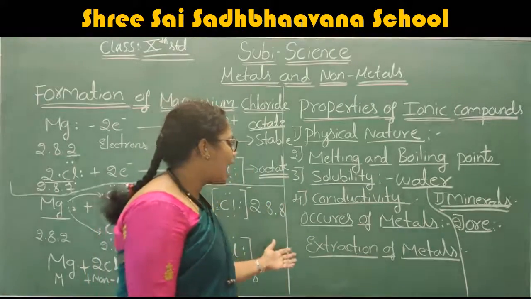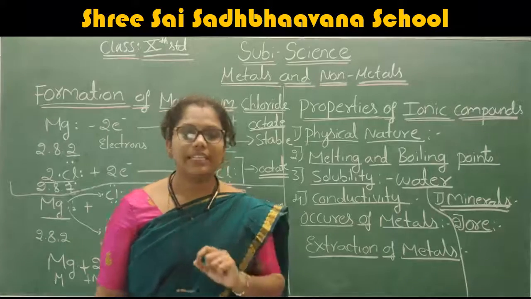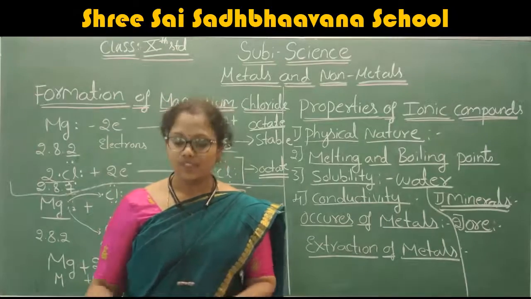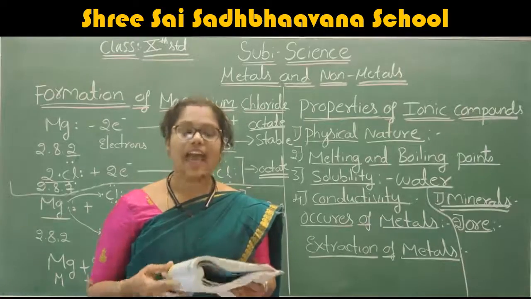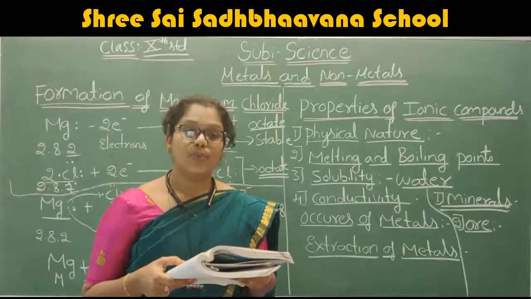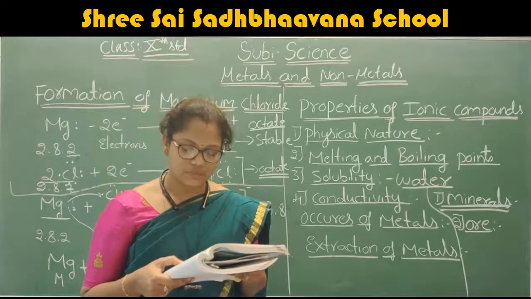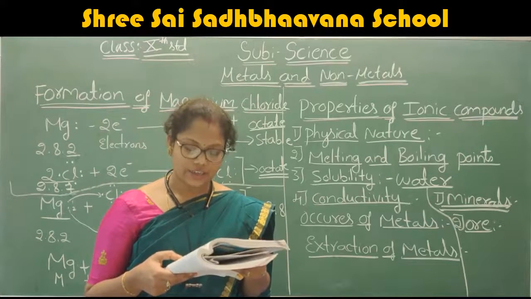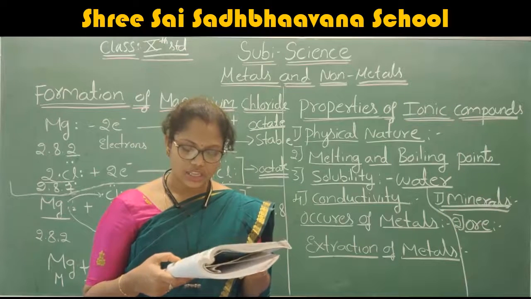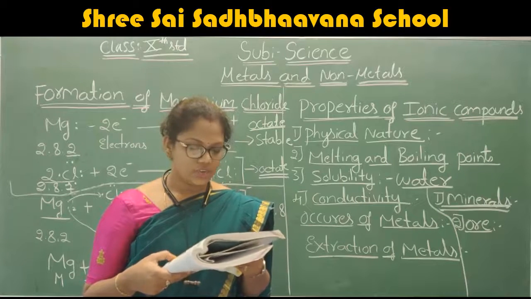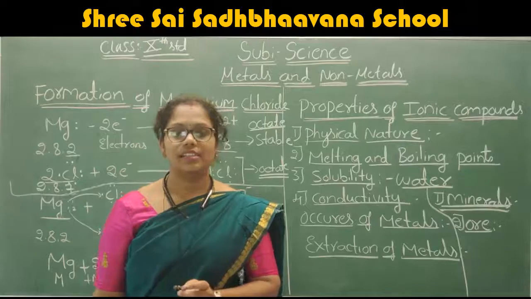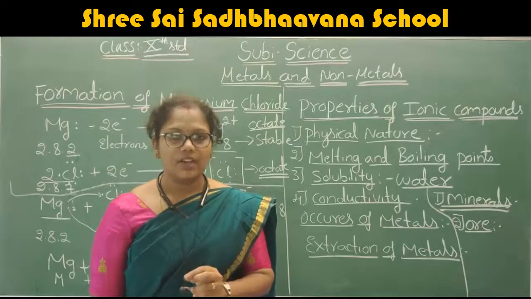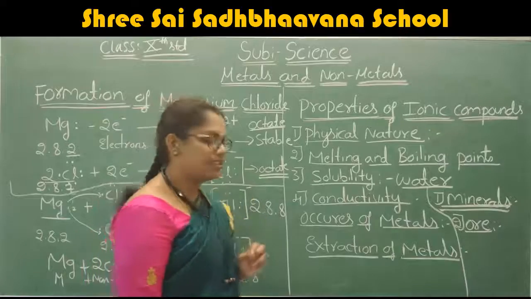The metals present in the reactive series are potassium, sodium, calcium, magnesium, aluminium, zinc, iron, lead, copper, mercury, silver, gold and platinum. You have already written this.